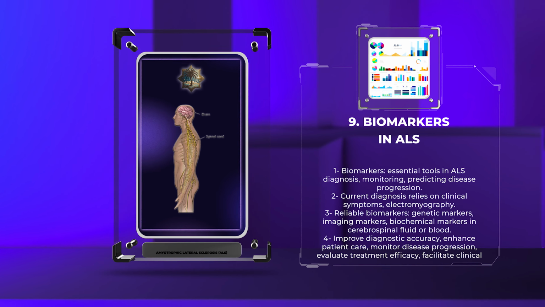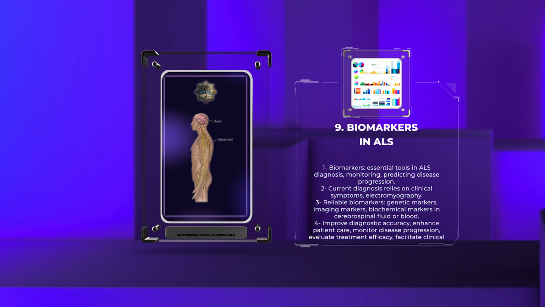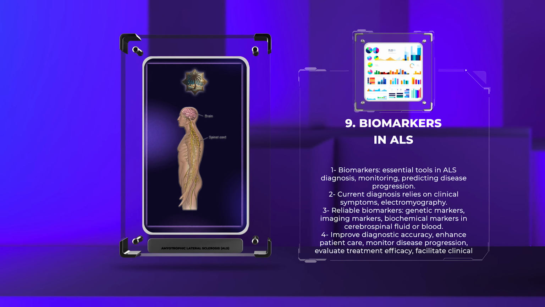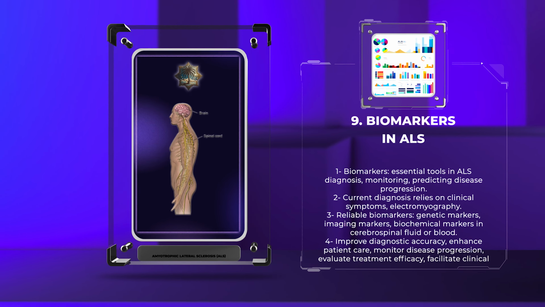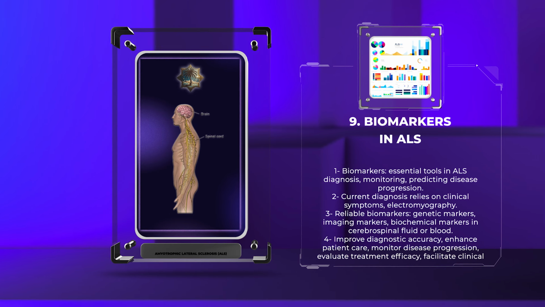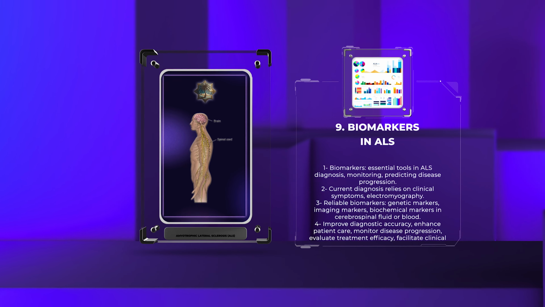Identifying reliable biomarkers, such as genetic markers, imaging markers, and biochemical markers in cerebrospinal fluid or blood, holds great promise for improving diagnostic accuracy and enhancing patient care. Biomarkers also play a crucial role in monitoring disease progression, evaluating treatment efficacy, and facilitating clinical trial design.